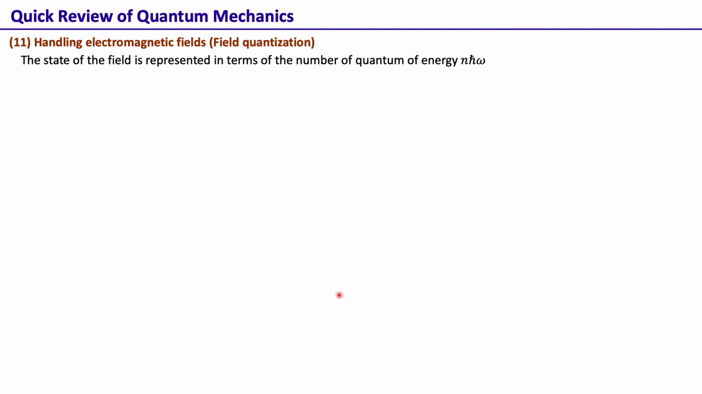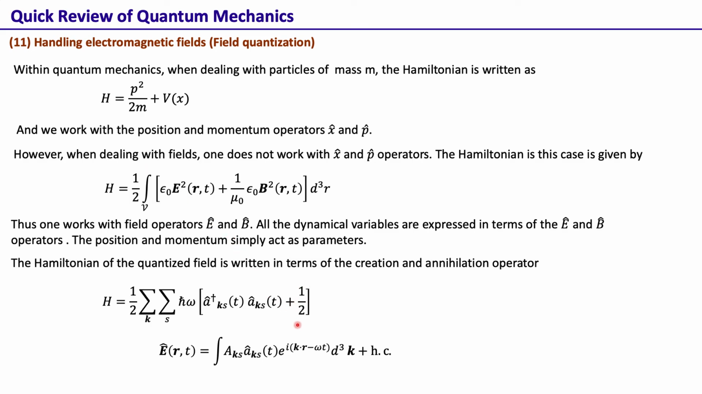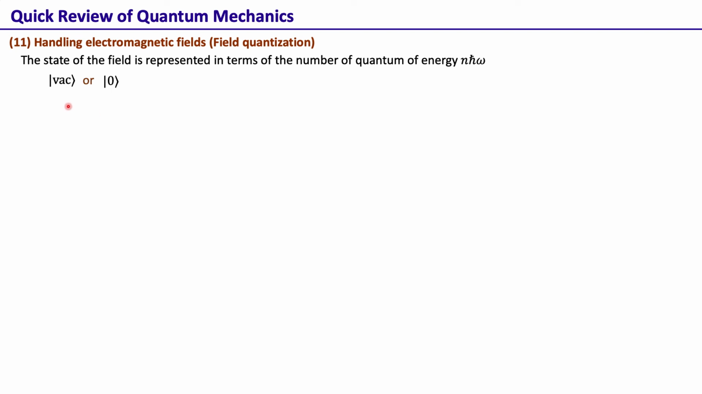Okay, so the state of the electromagnetic field is represented in terms of the quantum of energy, and there can be various ways of representing it. For example, this ket vac or ket 0 is just the vacuum state. This is a state with no quantum of energy. In fact, these states also have a half h bar omega energy associated with them, but typically when we write the vacuum state, we don't write that half. So there's no quantum of energy associated with this.